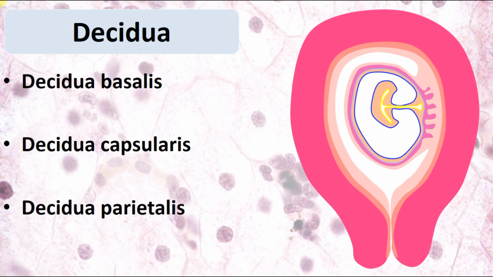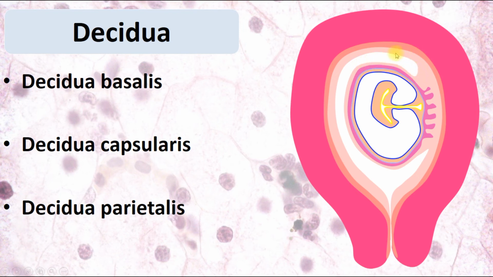And we can distinguish three parts of decidua. It's decidua basalis, where chorionic villi are growing inside the wall of the uterus and where the placenta develops. So decidua basalis is the endometrium which is involved in the formation of the placenta. Then decidua capsularis: here we can see the endometrium which covers the blastocyst and embryonic egg, it covers it and forms a capsule, so it's called decidua capsularis.